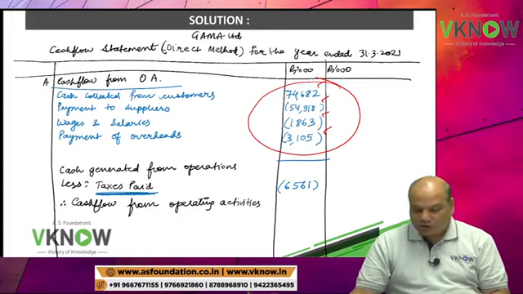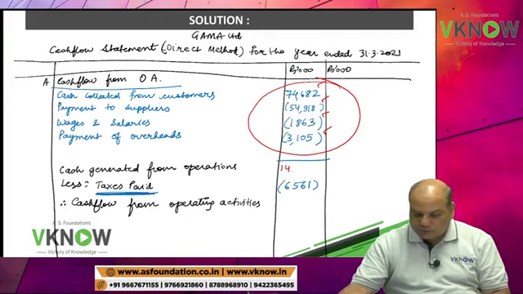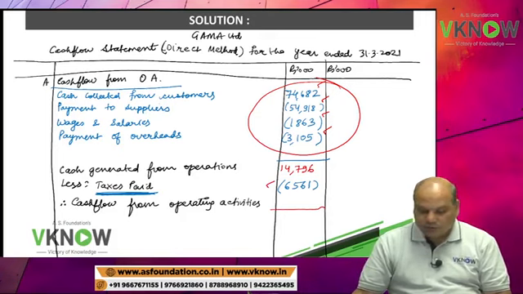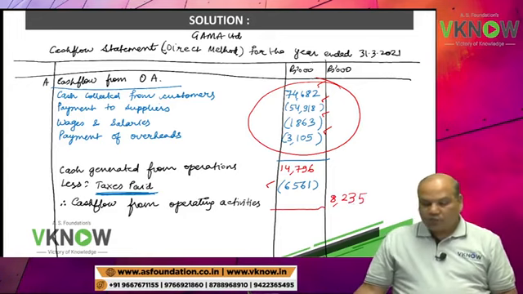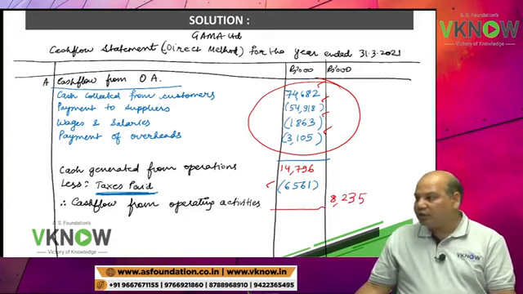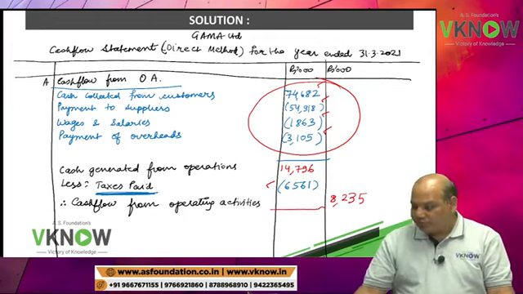So this cash generated from operation, here you will write 14796 minus 6561, cash flow from operating activity, outer column 8235. Presentation is important.